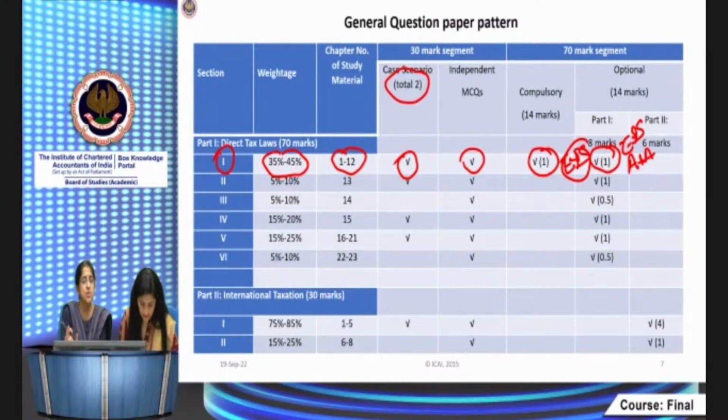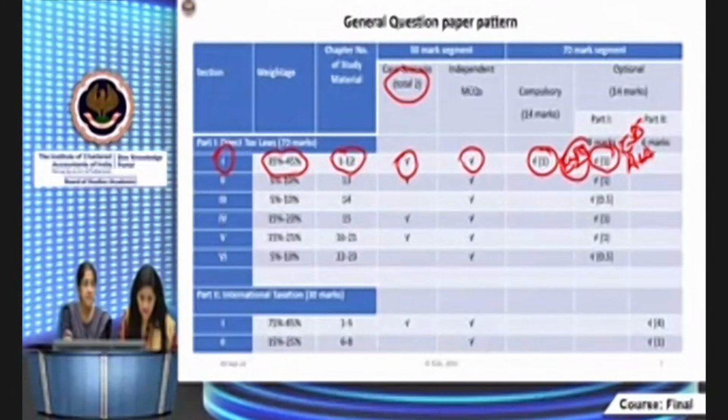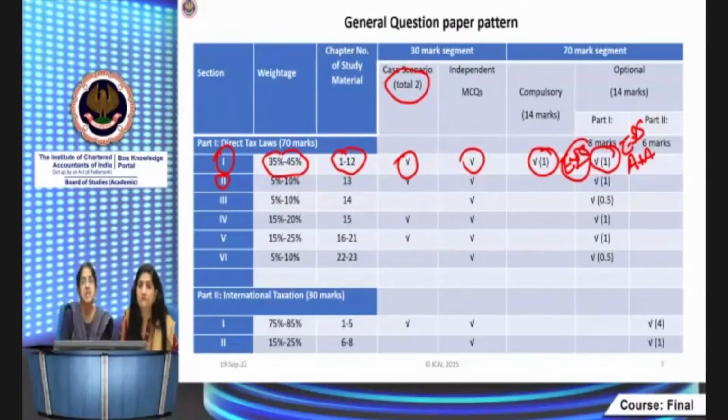So it is very necessary that you be thorough with all the provisions in this section. Now coming to section 2. Section 2 is charitable trusts, charitable trusts and political parties, electoral trusts. That carries 5 to 10% weightage, and it is chapter 13 of the study material.